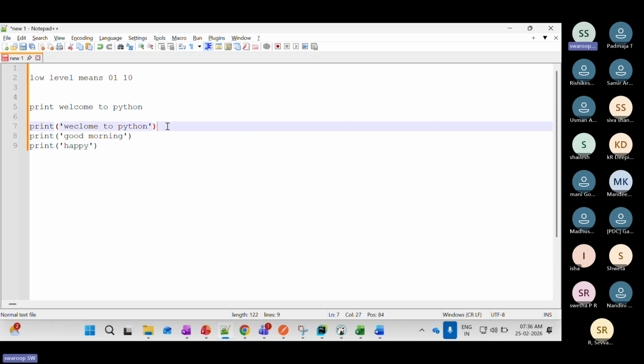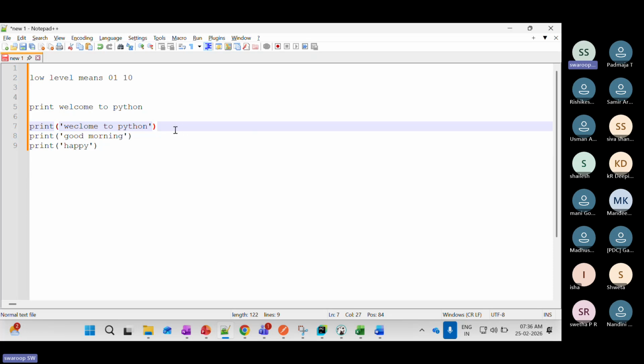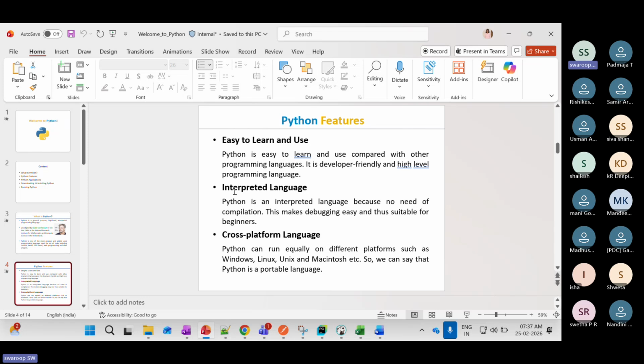What Python will do is read line by line and convert it. First it will go through this print statement, that is line number 7. If some error is there, it will stop there itself. It will not go to the next line. So it is very easy for debugging purposes. Debugging means identifying the error in which line it is coming. Since it reads line by line, it is very easy to debug where the issue is starting. So that is called debugging. So Python is an interpreted language.